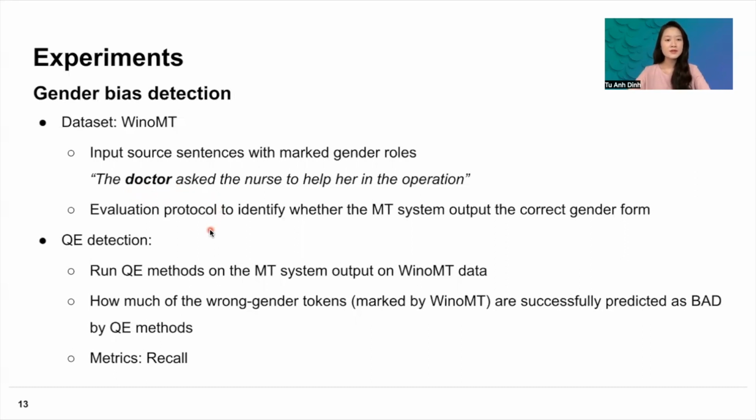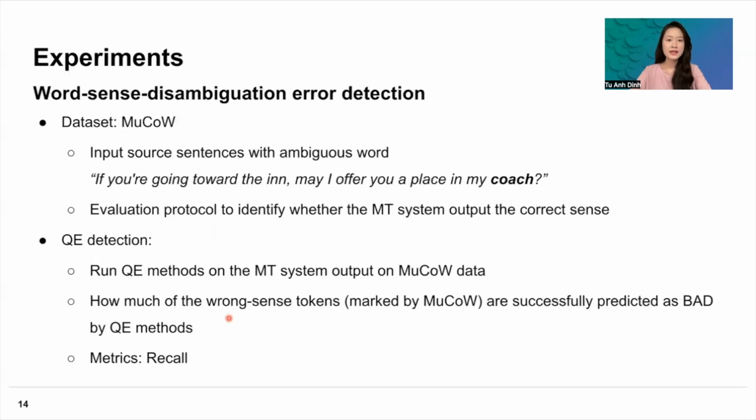We know MT includes an evaluation protocol in order to identify whether the MT system output the correct gender form. And then we perform quality estimation by running this QE method on the MT system output on we know MT data. And then we assess how much of the wrong gender tokens marked by we know MT are successfully predicted as bad by the QE methods. And the metric we use here is the recall.